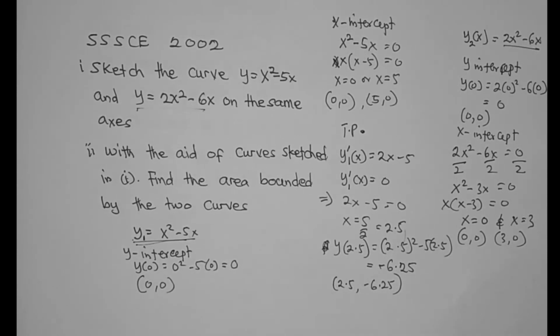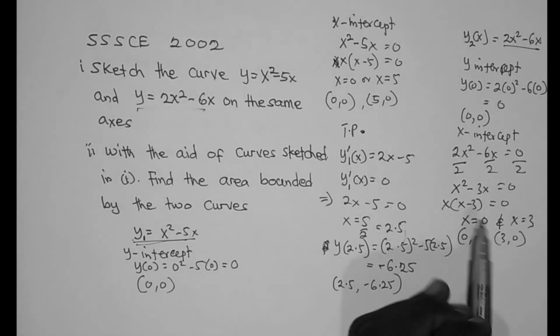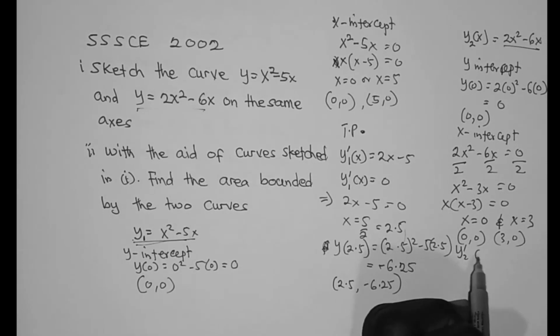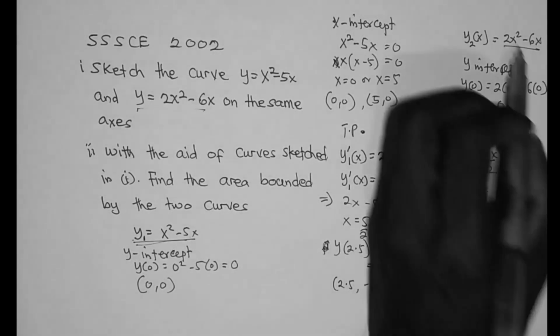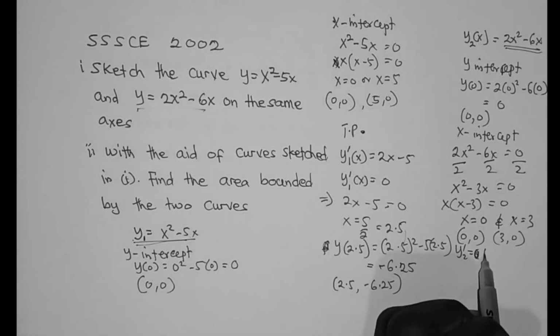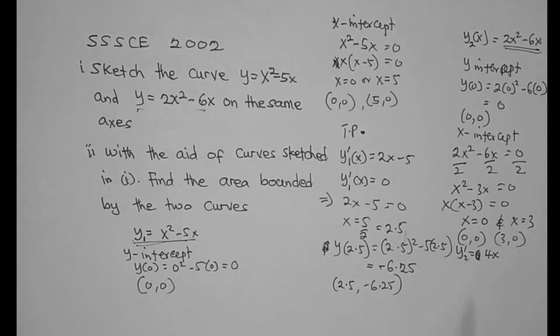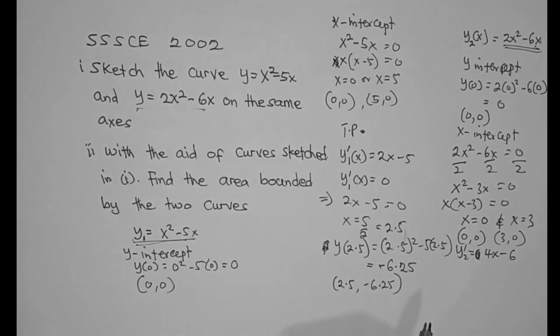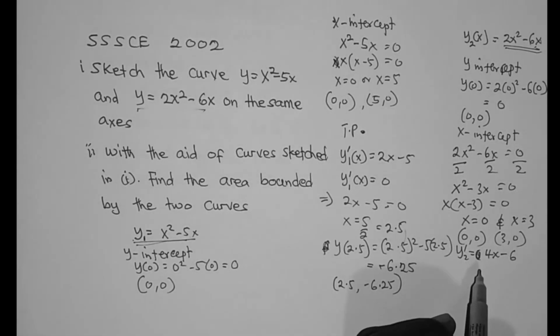So let's find the turning point. To find the turning point, we need to first find y2 prime. We take this function and differentiate. If we differentiate 2x squared, we get 4x. If we differentiate minus 6x, we get minus 6. So the turning point occurs where y2 prime is equal to 0.